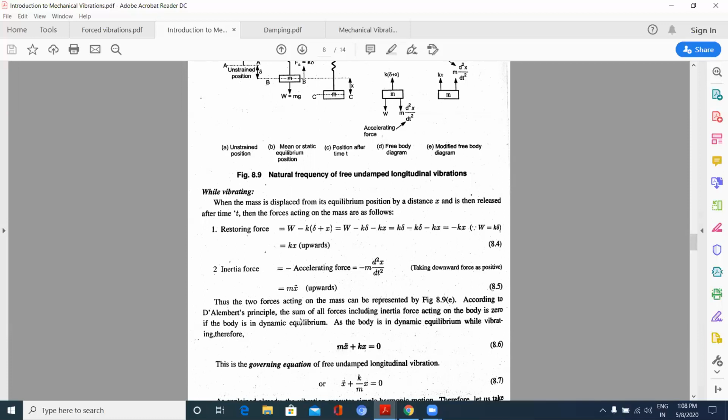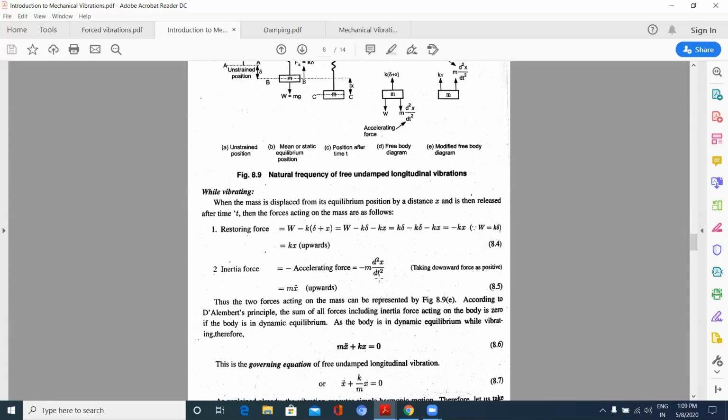But what happens to the acceleration? The acceleration increases, while the displacement is coming to zero, that is, to its mean position. So the displacement and acceleration are in opposite directions, for which reason I am giving the inertia force as minus m into d square x by dt square.